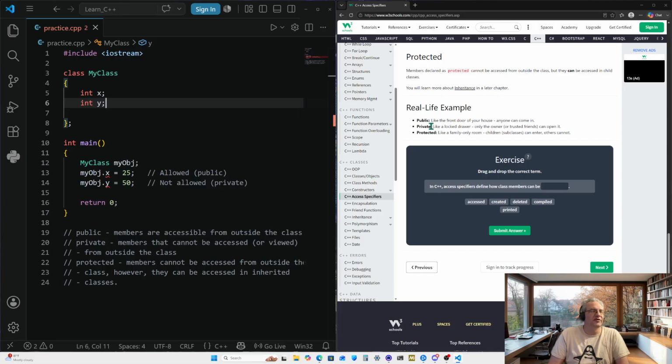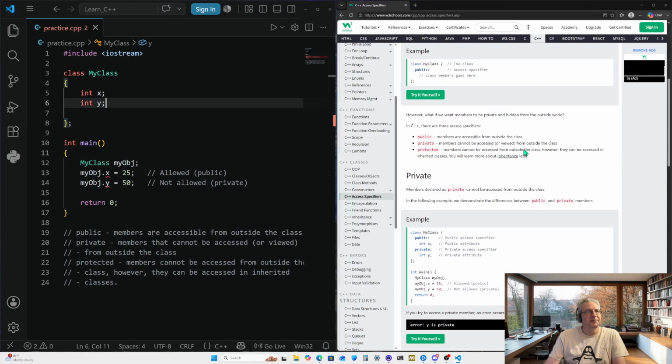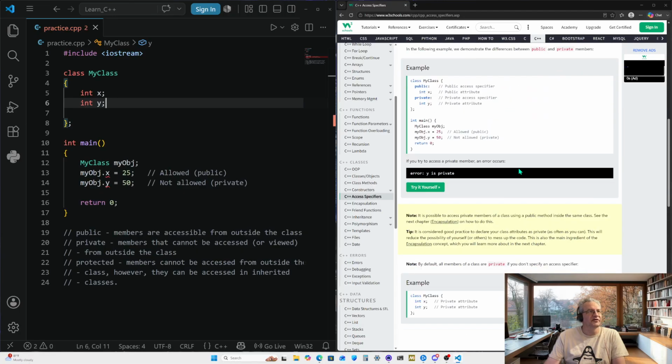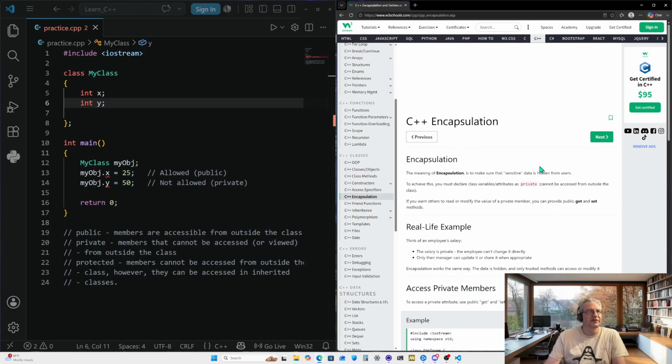But I mean, public roads, public transportation, private car, private house, private safe, stuff that you don't want anyone else to access except for people you know, and then protected, which would be more like a protected business. Let's move on to the next thing. So we kind of have an understanding of what protected, private, and public are as far as these things are concerned. We just don't know how to use them yet with our code, which we're moving on to now.